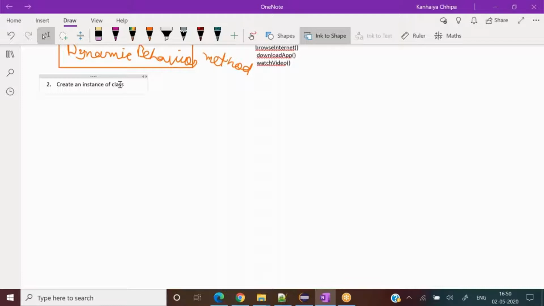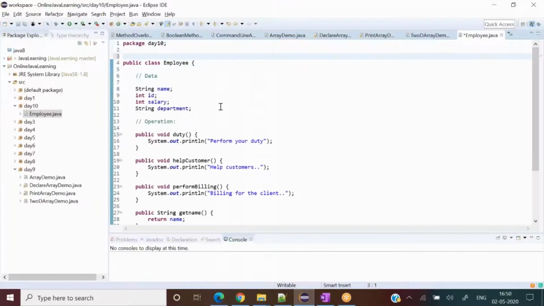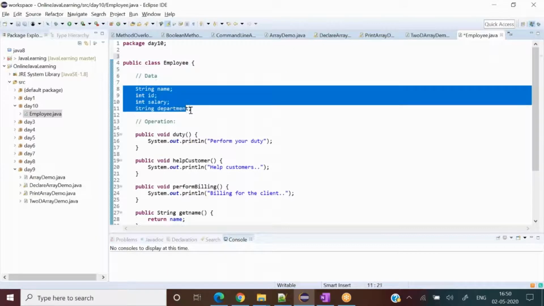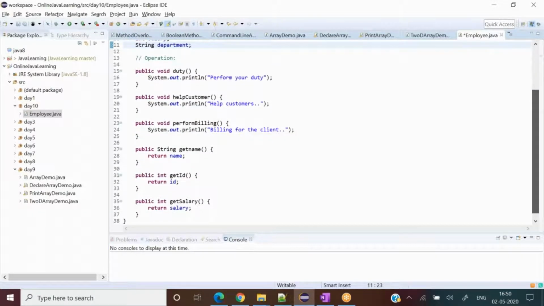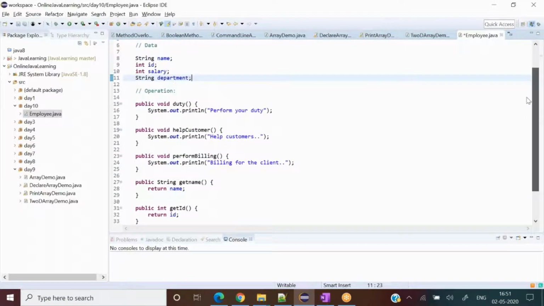So far I told you that the class is a blueprint. It does not do anything other than giving me some idea that this has this kind of behavior, this kind of attribute this class has, and these operations this class would be performing. Let's say I'm talking about an employee class, and employee would have such attributes like name, ID, salary, department, and it performs something: duty, help customer, perform billing, and its name, ID and salary we can get. So those are its operations, I know.